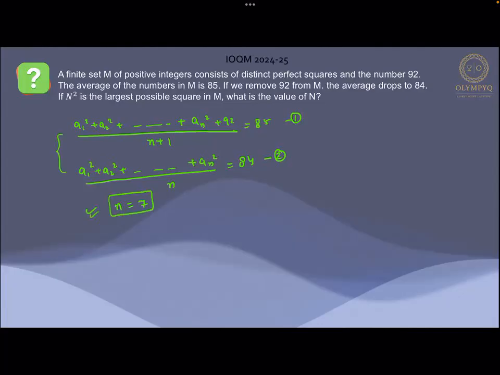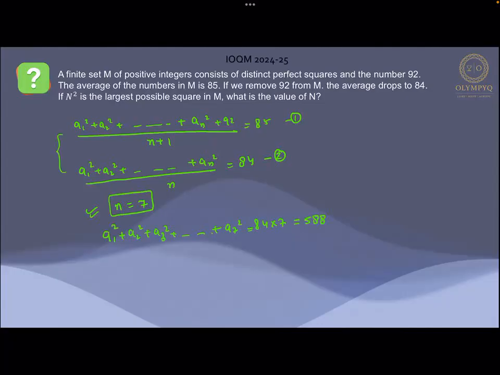Now if we got the value of n as 7, then we can see that a1 square plus a2 square plus a3 square, and so on up to a7 square, is going to be equal to 84 into 7, and this is going to be equal to 588.